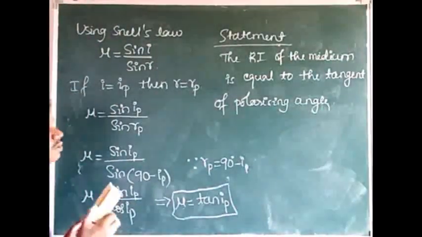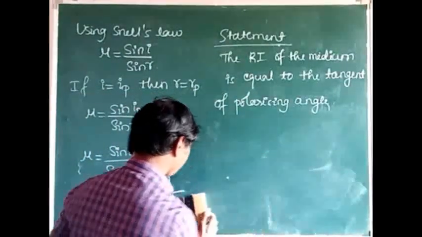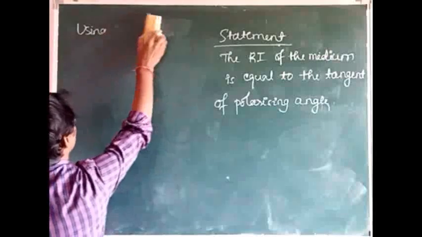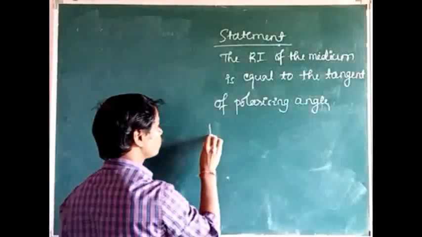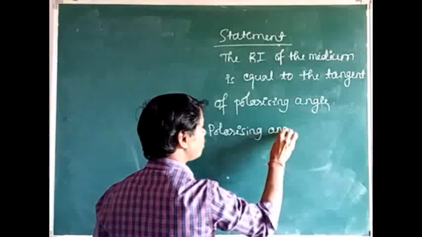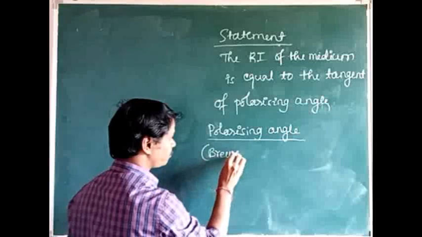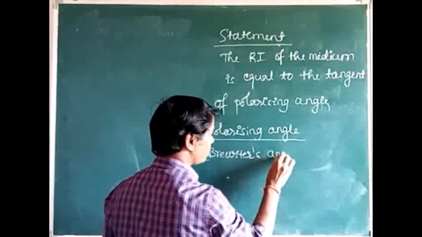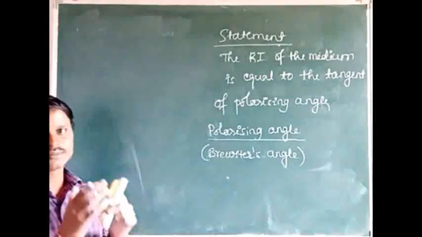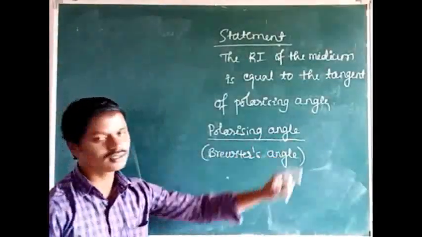Now, what do you mean by Brewster's angle or polarizing angle? This is the derivation for Brewster's law. Now we are going to define the polarizing angle, also called Brewster's angle. Brewster found this experimentally. The reflected light is completely plane polarized for a particular angle of incidence. That particular angle of incidence is called the polarizing angle.